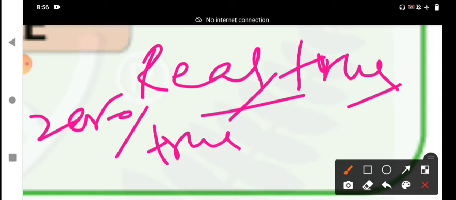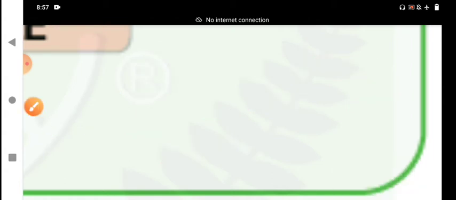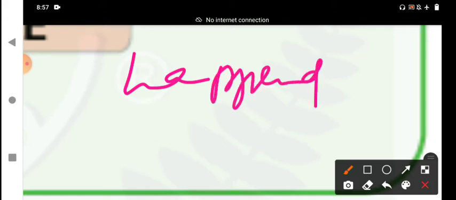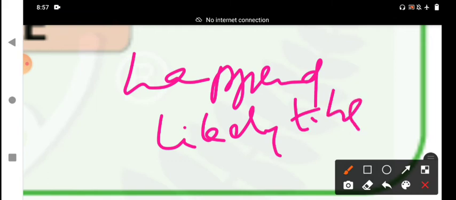The real condition refers to things that are true, that have happened, or are very likely to happen. That is more important, my dear students.